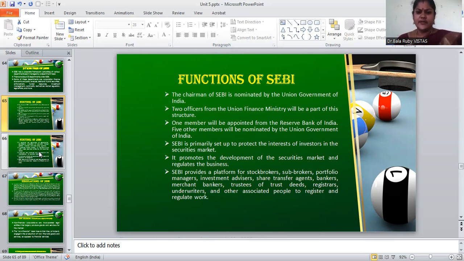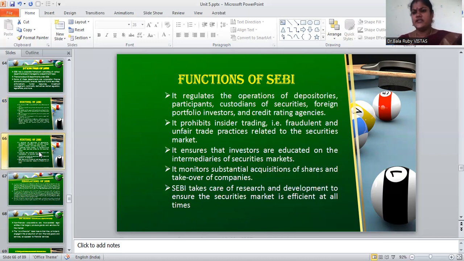Then if you see this SEBI, it is primarily set up to protect the interest of investors in the securities market. At the same time, it promotes the development of the securities market. At the same time, it regulates the business itself. So it provides a platform for stock brokers, sub-brokers, portfolio managers, investment advisors, transfer agents, bankers, as well as other associated people to register as well as regulate the work. These are the main functions of SEBI.